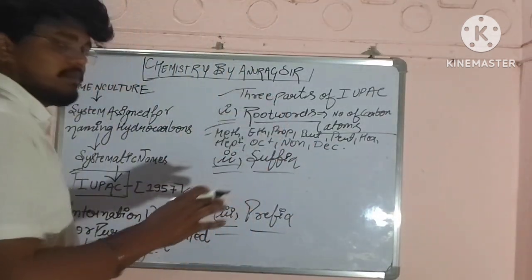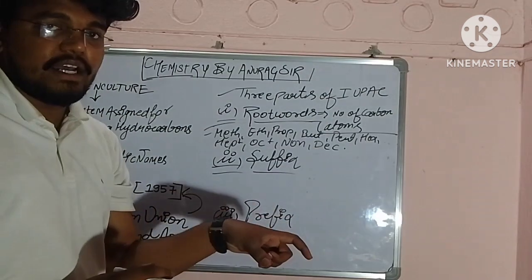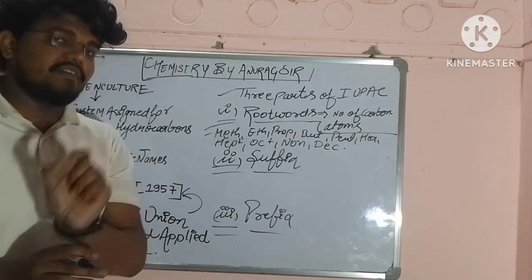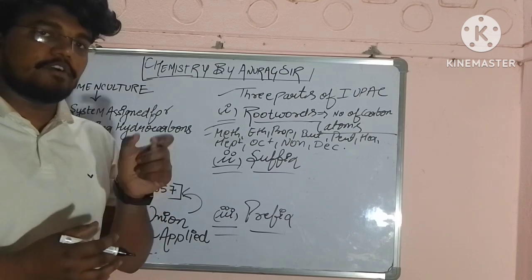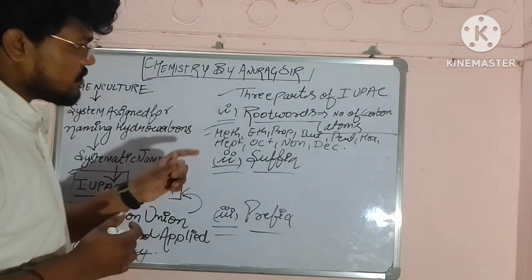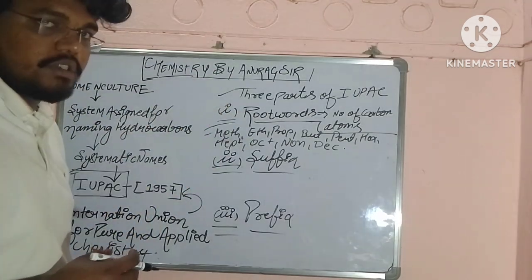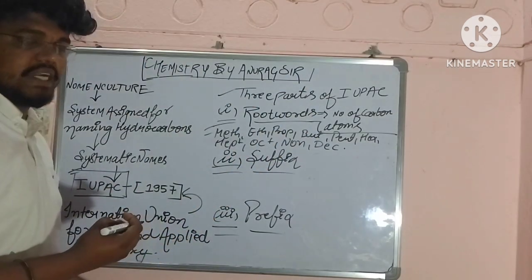This is the root word, according to the number of carbon atoms, 1 2 3 4 5 6 7 8 9 10. So according to this we will be using the root words. Okay, the longest chain we will be selecting.